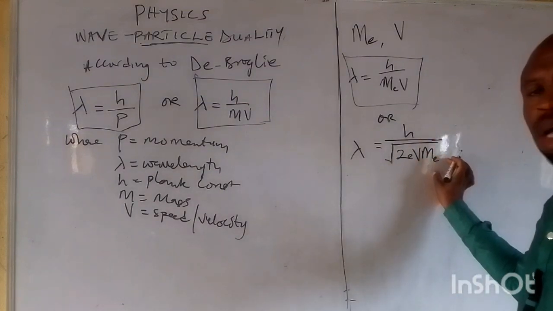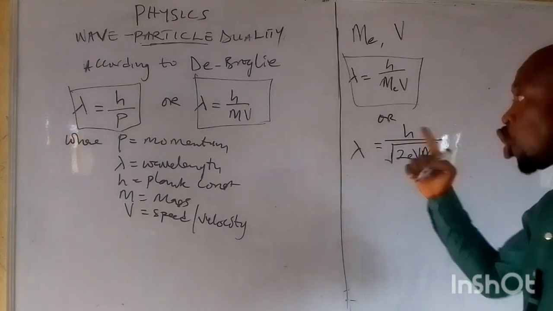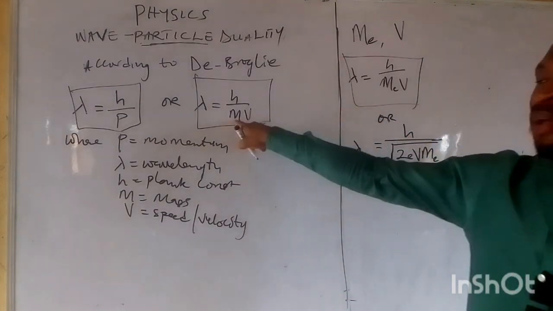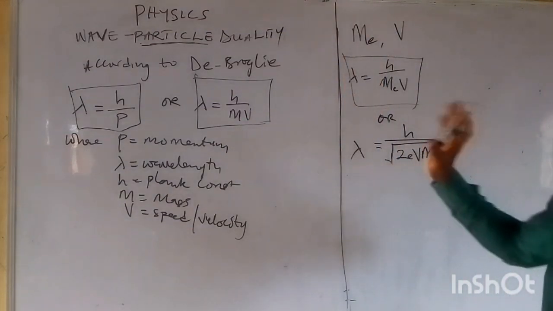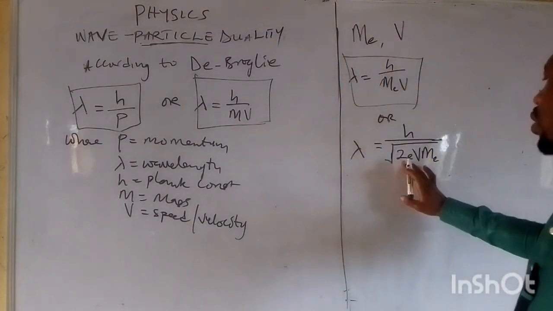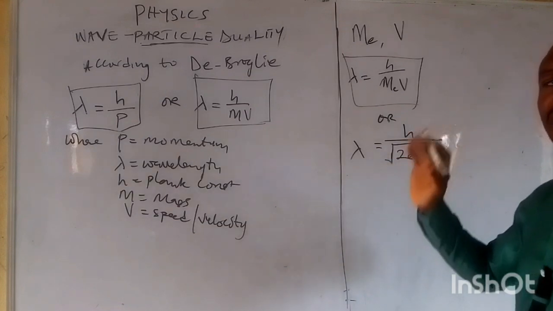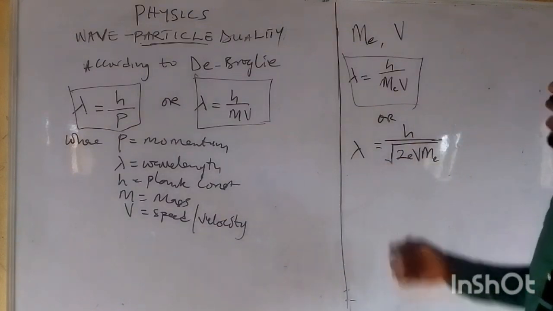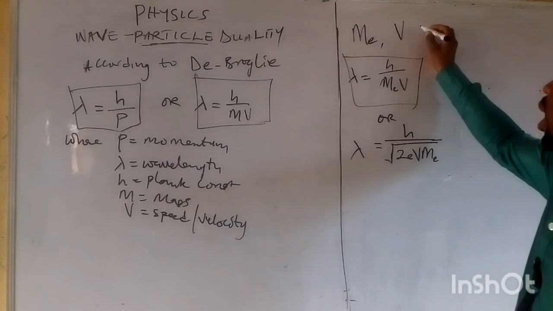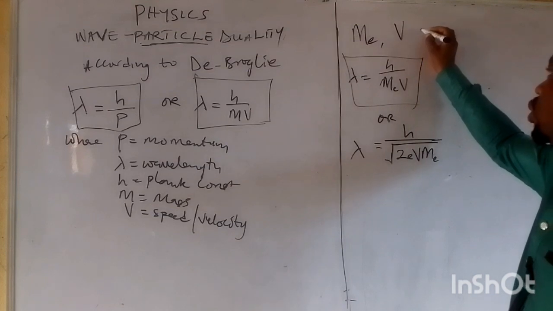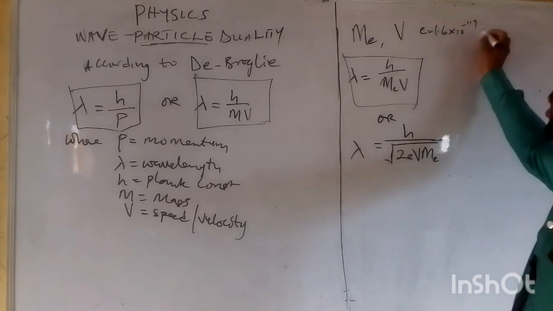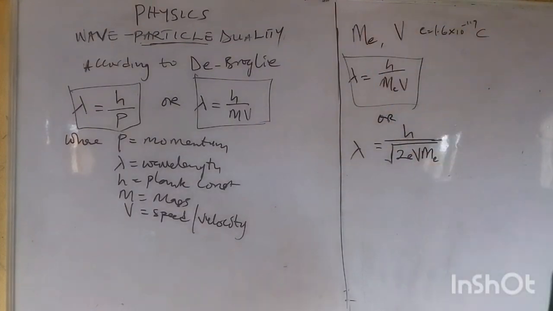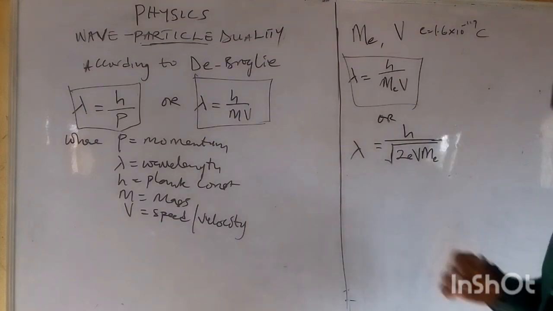m_e is the mass of the electron. Please note that when m_e is given, it is the mass of the electron, while ordinary m is just the mass of the body. While e here is the electronic charge, which is of course a constant. The value of one electronic charge e is 1.6 times 10 to the power minus 19 coulomb.